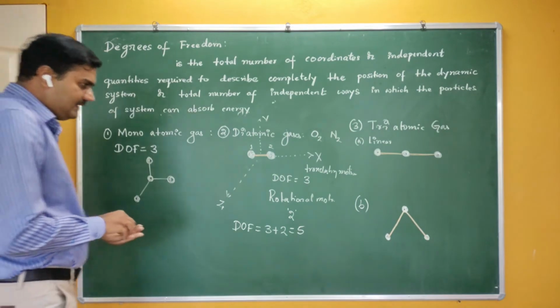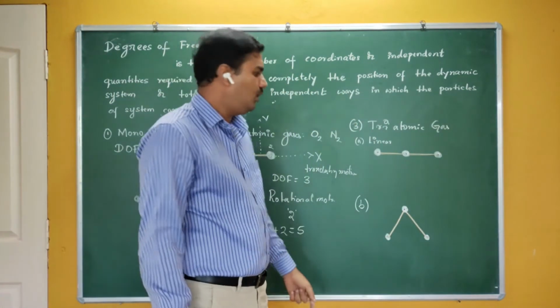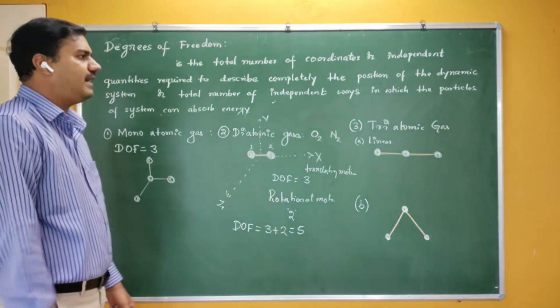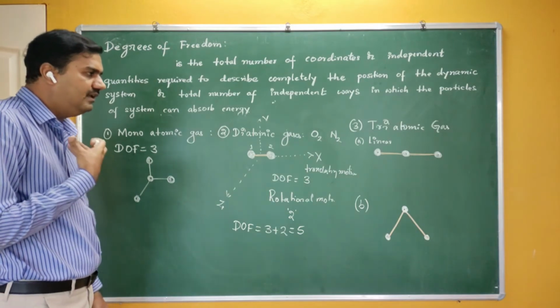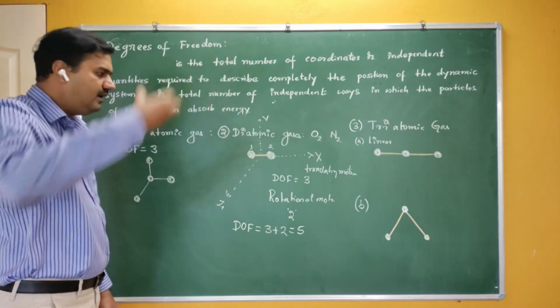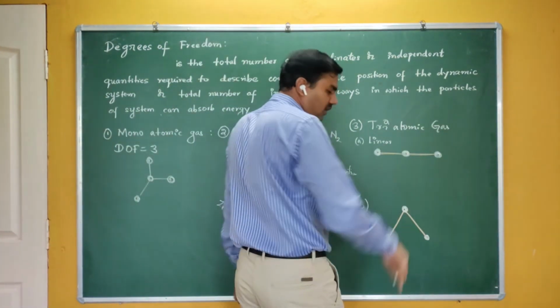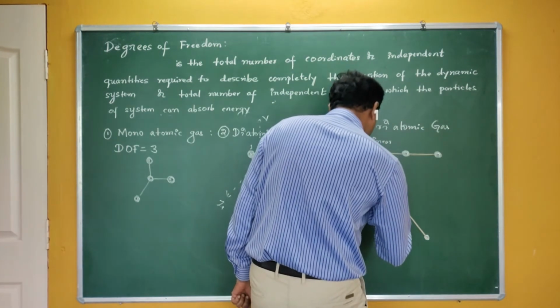There are certain gases which can have this particular shape. They are not linear, but non-linear. So in triatomic gases, you may have 2 possibilities: the atoms are arranged in a straight line, linear, or they may not be linear. So this is called non-linear.